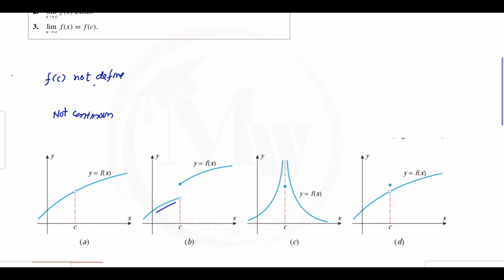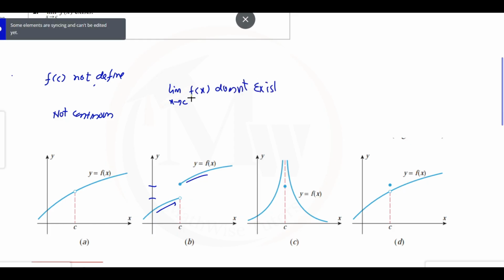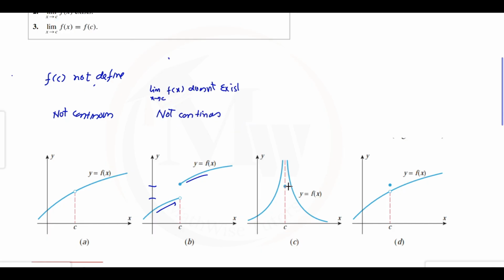So f of c is defined. But if we move from the left side of c or from the right side of c, you will have two different values. It means the limit of this function does not exist when the left limit and right limit are not the same. So the second condition is violated, and the function is again not continuous.